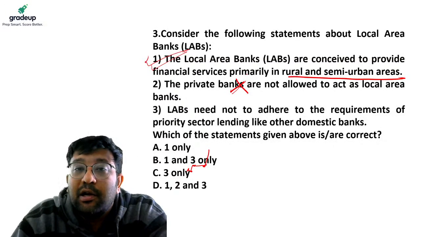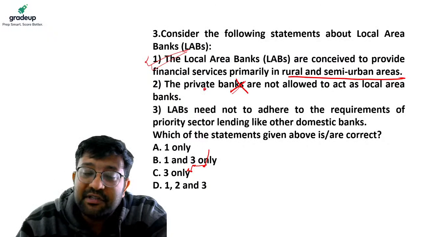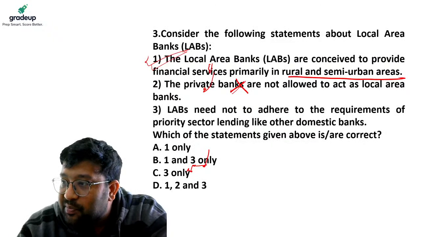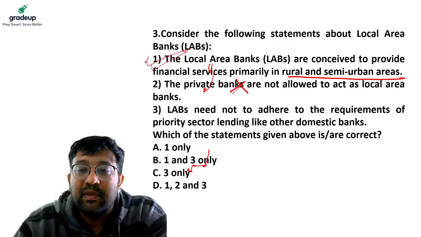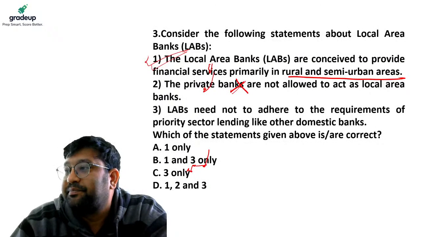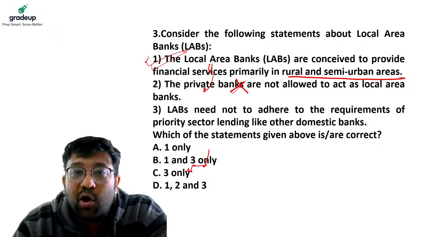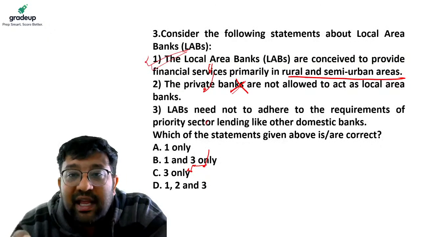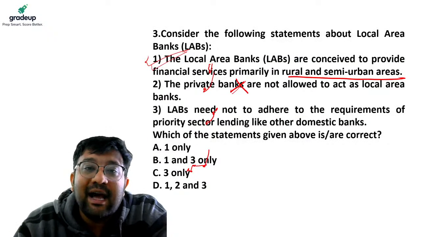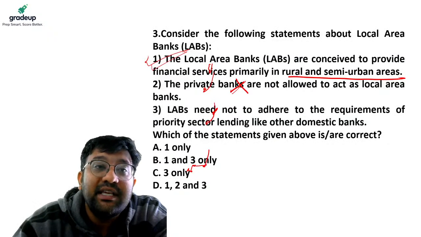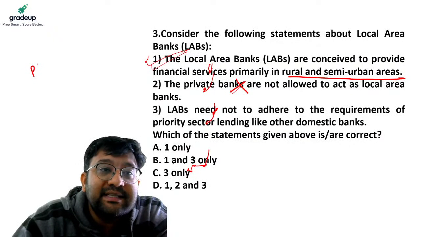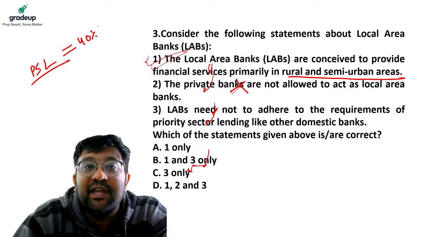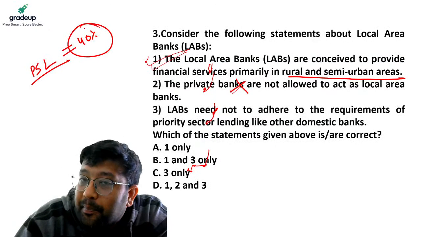Now, local area banks serve the rural and semi-urban areas. And they are responsible for mobilizing rural savings by local institutions. And under the RBI regulation, local area banks also have to adhere to priority sector lending norms of RBI, that is 40% of their lending has to be to priority sectors.